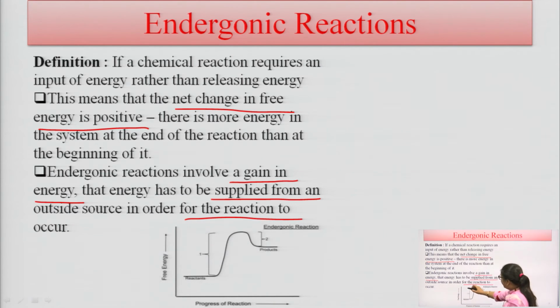If we look at the graph of an endergonic reaction, the free energy is very low at the start of the reaction, and as the reaction occurs the energy increases, until at the end the products are formed. So they need energy here.